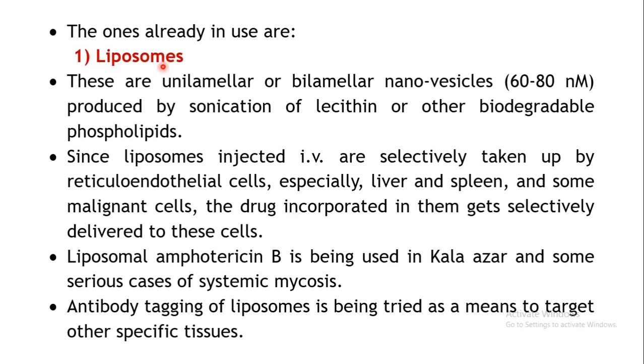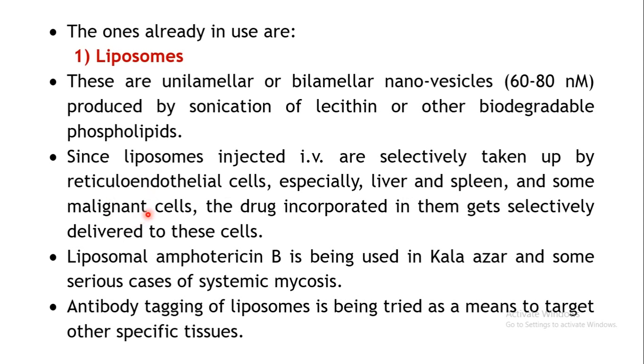Liposomes are quite popularly used. So these are unilamellar or bilamellar nanovesicles, okay, which are prepared with the help of lecithin or some other biodegradable phospholipids. These liposomes are injected intravenously, and once they are in the systemic circulation, they are selectively taken up by the reticuloendothelial cells, specifically in the liver or the spleen, okay, or certain malignant cells.